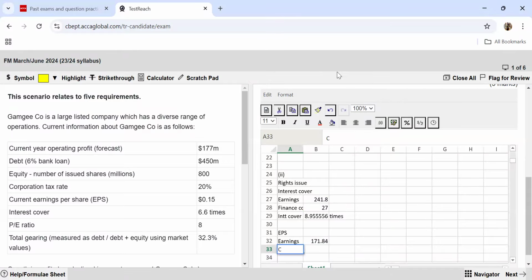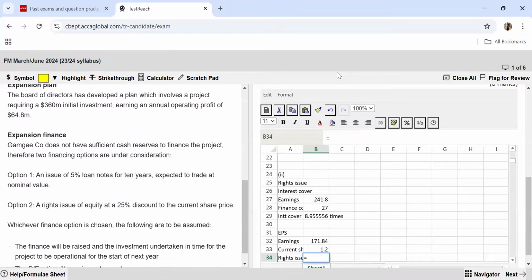Now, if I talk about my current share price, so my current share price is going to be 8, which is the PE ratio, multiplied by now my 0.15, because that is the current EPS. So into 0.15 gives me 1.2. Now, how much am I issuing my rights at? Rights issue price, like it was written, it's going to be at a 25% discount. So if the present price is 1.2, I'm going to give a 25% discount, into 1 minus 25%. So you're going to get 0.9 over here.